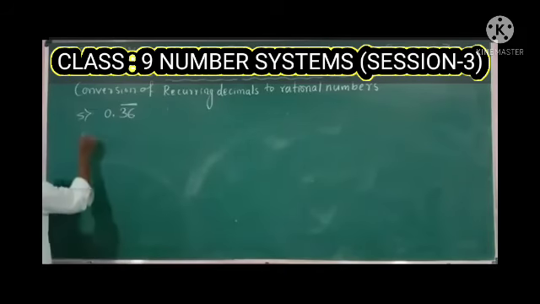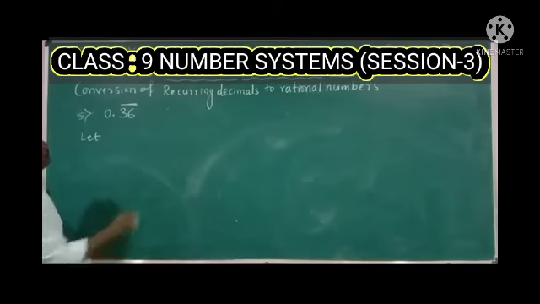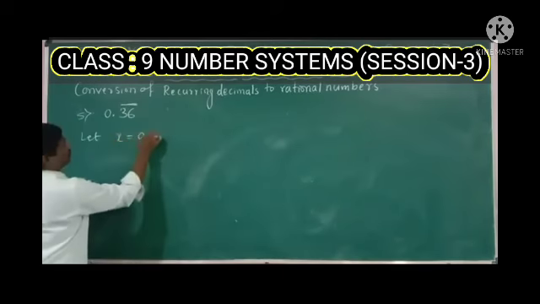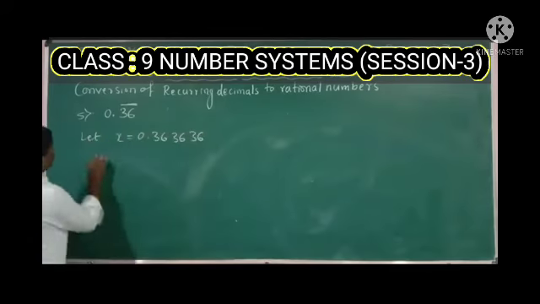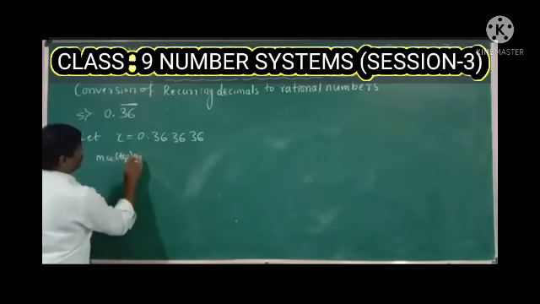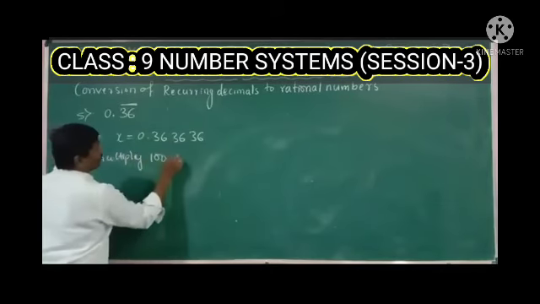So let the given decimal be considered as x is equal to 0.363636, and now multiply 100 on both sides.